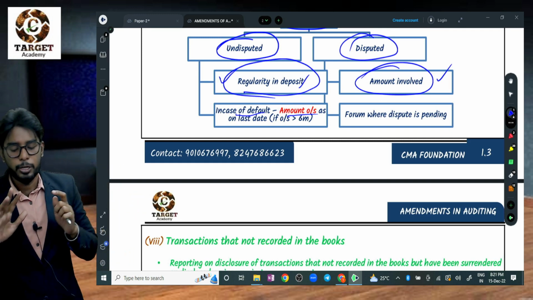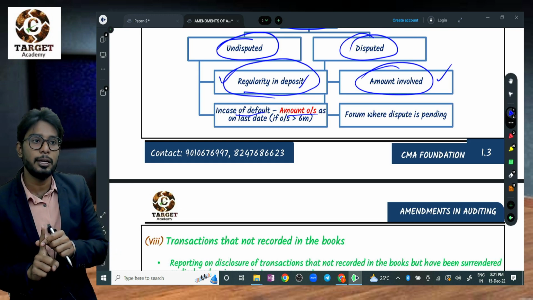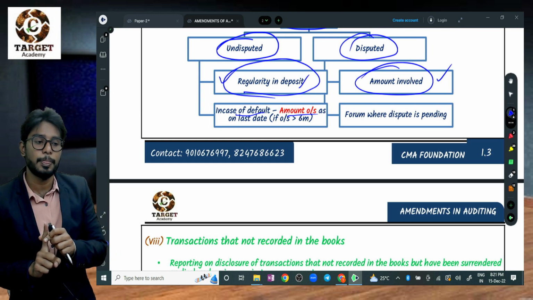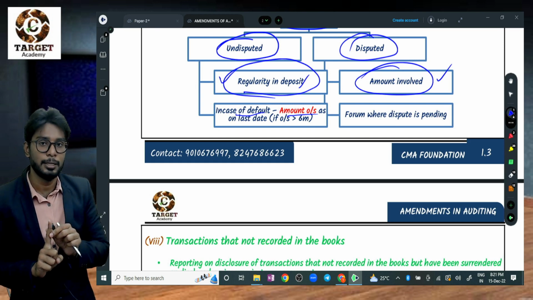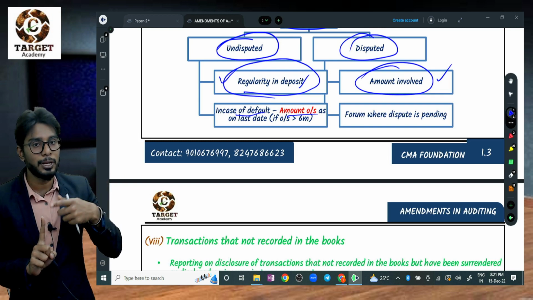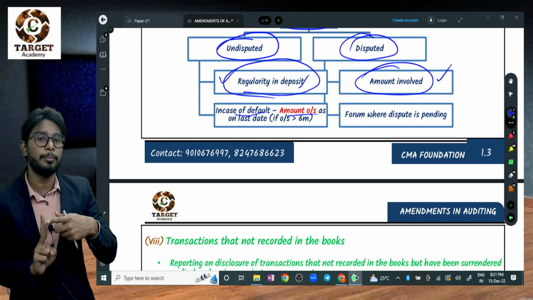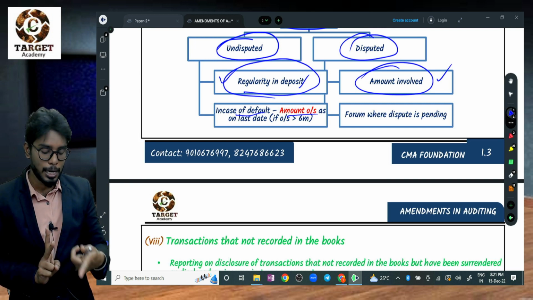One thing you need to focus on, sir: if the company is not regularly depositing GST to the government, even if there is a delay of 2 days, you need to report the irregularity. If the delay is more than 6 months, you need to report the irregularity and also the amount. In the exam, students are failing to answer this question.